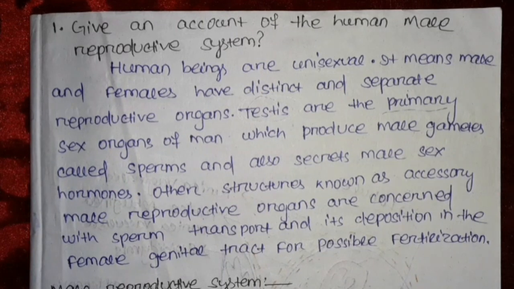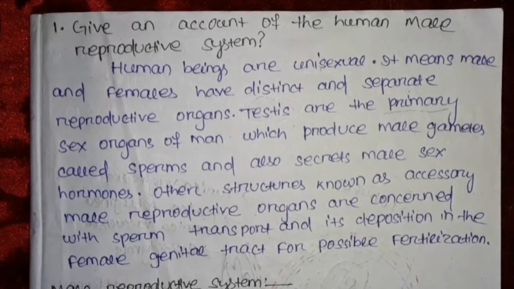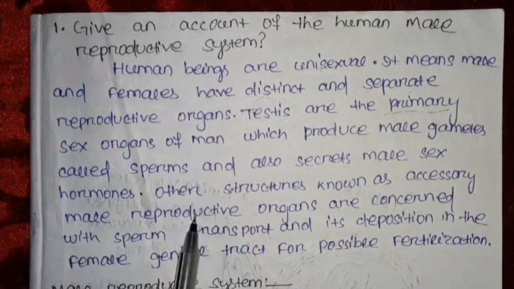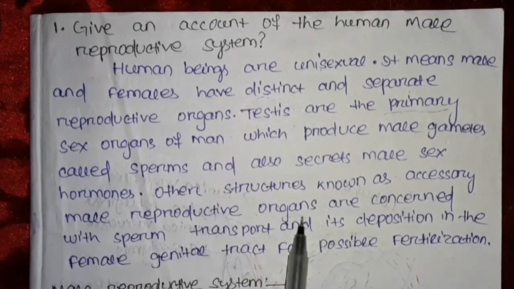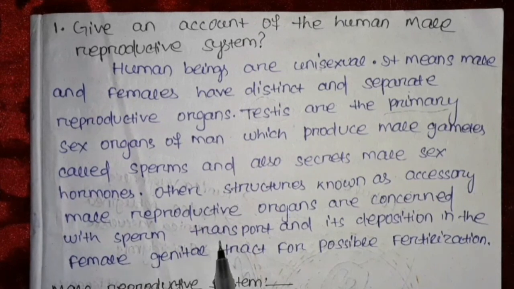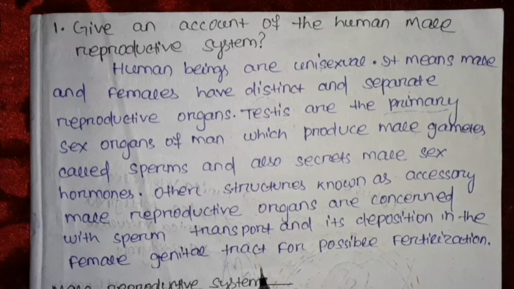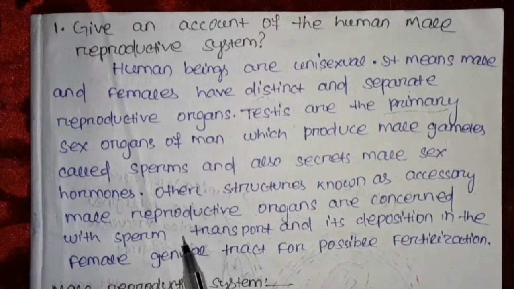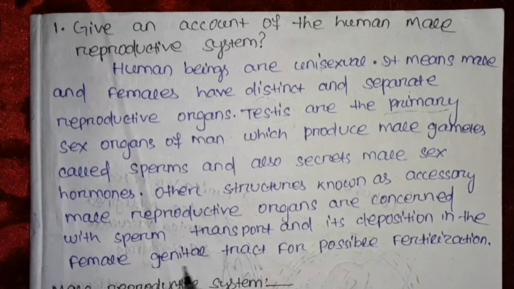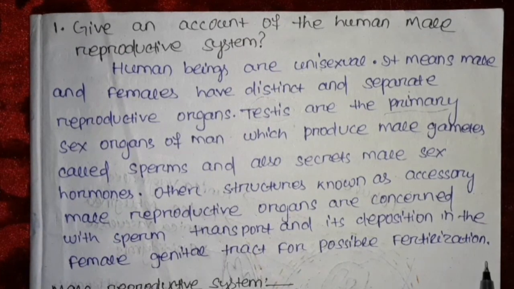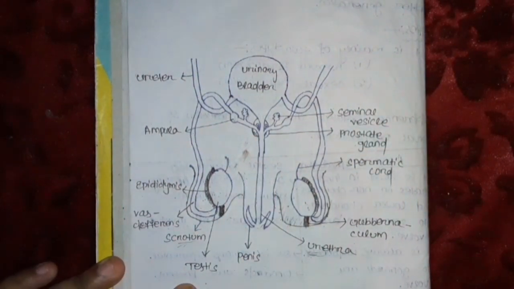The testis also secretes the male sex hormone. Other structures present alongside the testis are known as accessory male reproductive organs, which help the sperm to be transported and diffused in the female genital tract. This is possible for fertilization. This is the structure of the male reproductive system.